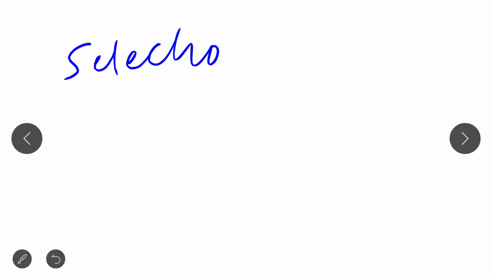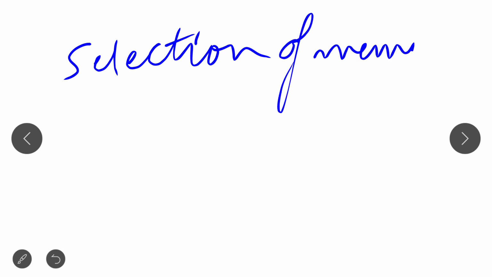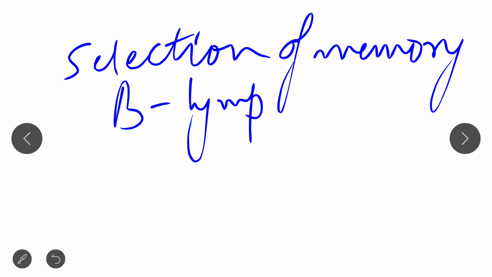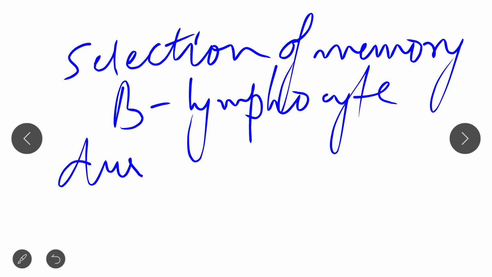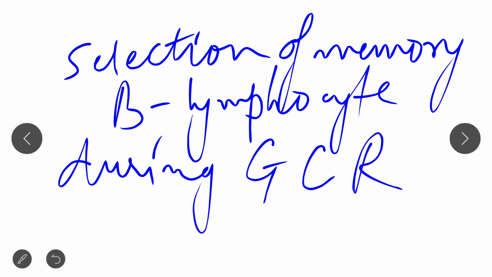But in case of follicular dendritic cell, the main function is that it helps in selection of memory B lymphocyte during germinal center reaction, that is GCR.